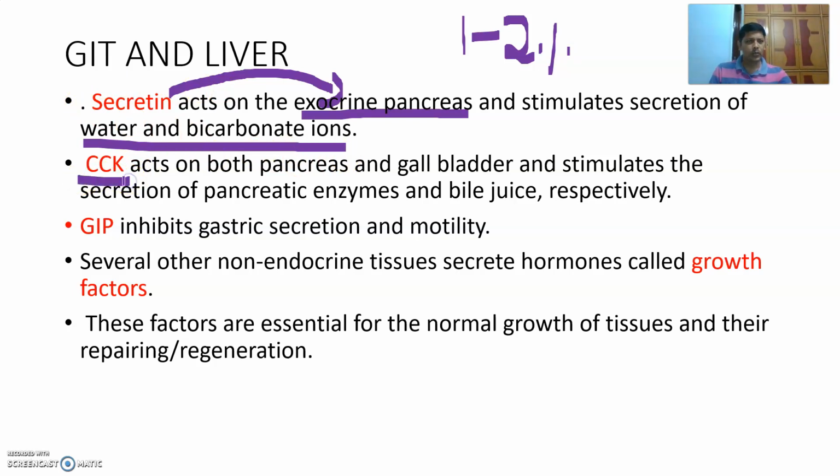Next, cholecystokinin CCK. It acts on both pancreas as well as gallbladder, a very important hormone, which stimulates the secretion of pancreatic enzymes.